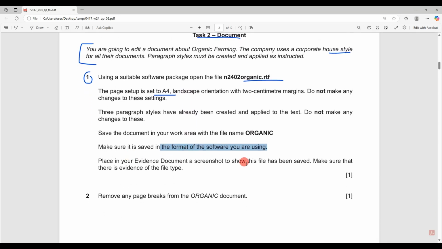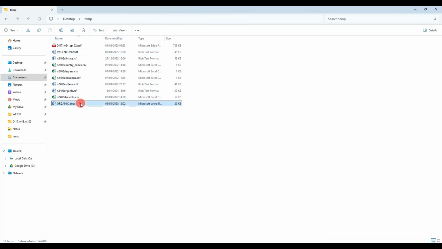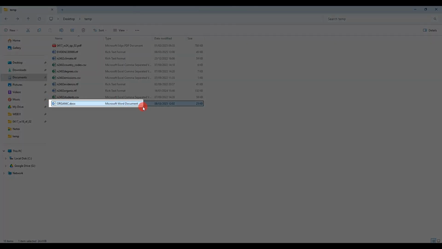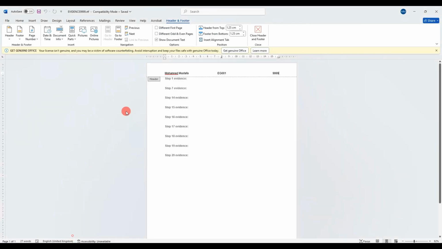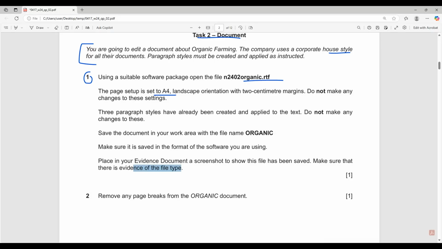Place in the evidence document a screenshot to show this file has been saved, and make sure that the evidence shows the file type. That means I need to show the file after it's been saved here in my folder. And where is my file? The new file, which is this one. So I'm just going to make sure that this one appears here, and I'm going to take a screenshot and I'll place it in the evidence document under evidence number 1, and I'll just resize it a little bit to make sure that it's visible.